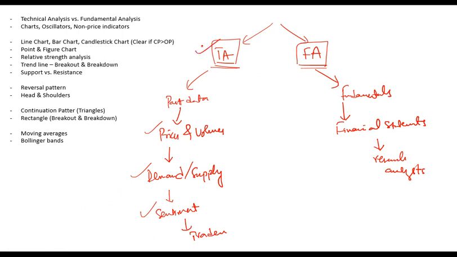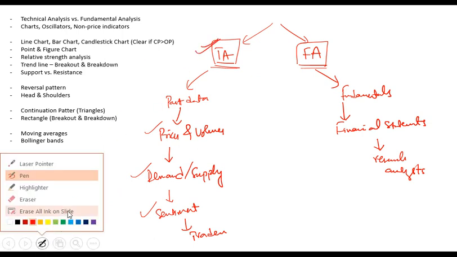Now moving on, this reading is focused on technical analysis and gives you an introduction to how it is used. When we talk about technical analysis, there are three key types. You can do it through charts, through oscillators, and through non-price indicators. Oscillators are also known as price-based indicators. These are formulas, ratios, numbers or indicators which are calculated using the historical prices or current prices in the market.